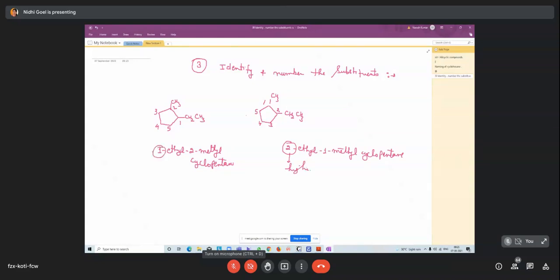and here the lower position. So in the IUPAC rule we follow alphabetical order. E comes first, then M. So here the ethyl comes at the lower position and here it comes at the higher position. So this is the correct answer. This is correct and this is wrong.